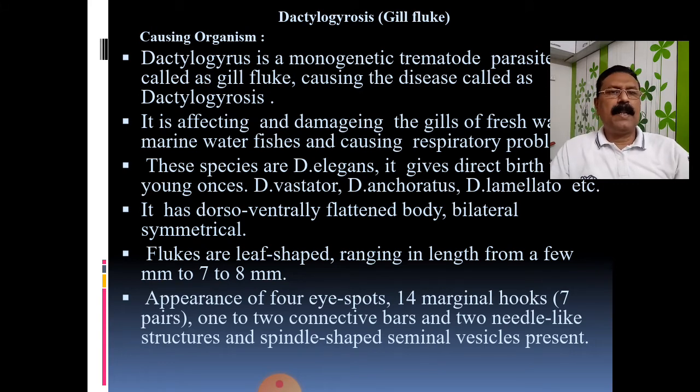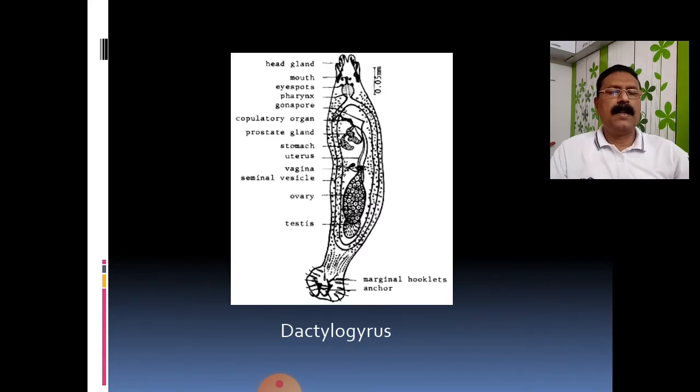When we see the details about the morphology, the external characters of Dactylogyrus, you can see that figure. Let us see the figure. This is a figure of the parasite, that is Dactylogyrus.